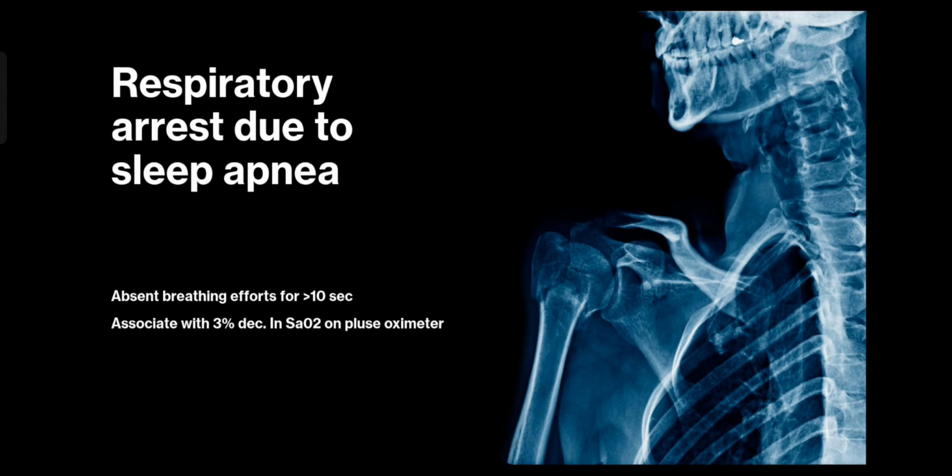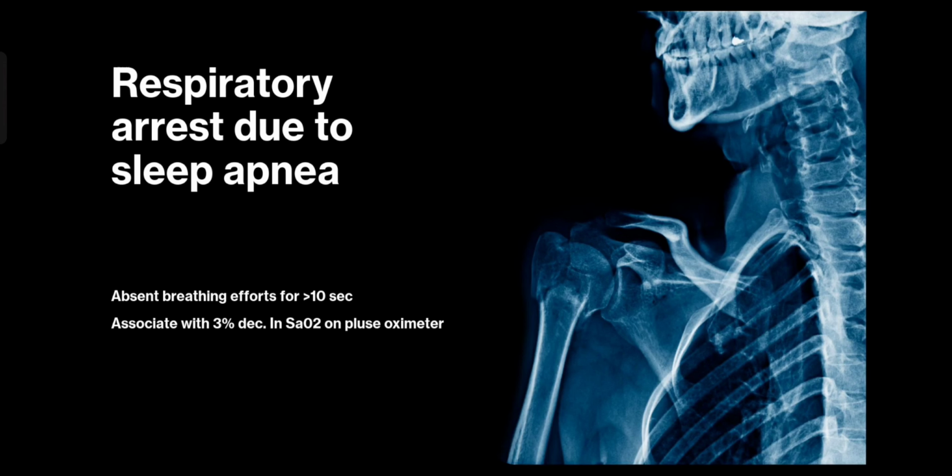This will be associated with approximately a 3% decrease in the oxygen saturation of this particular individual, which can be measured by pulse oximetry. And then there should obviously be a cortical arousal. How would you check for cortical arousal? You would check the EEG.